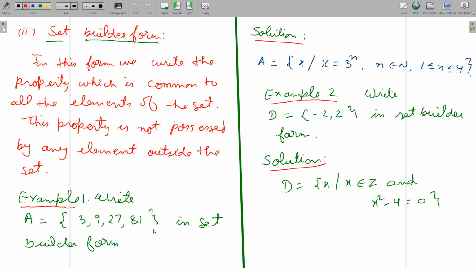So this is known as set builder form. That means we have written the property which is common to all the 4 elements. Okay, let us see another example.